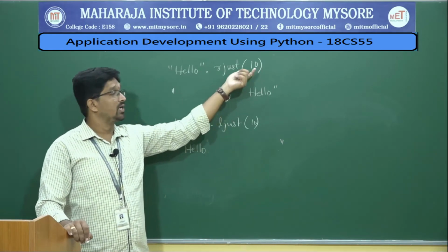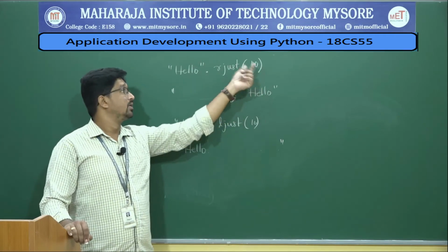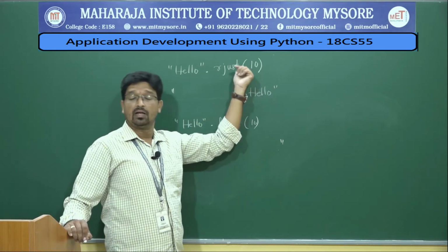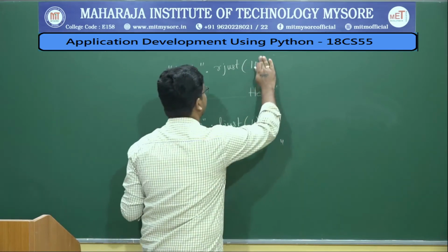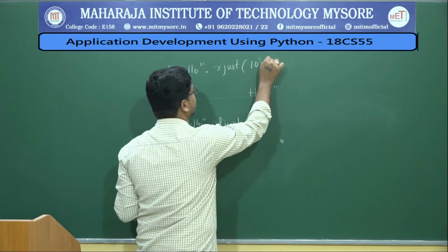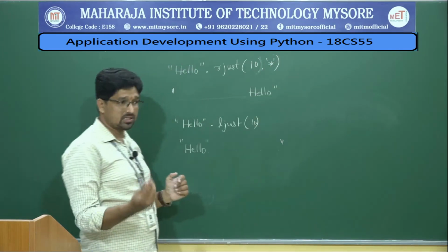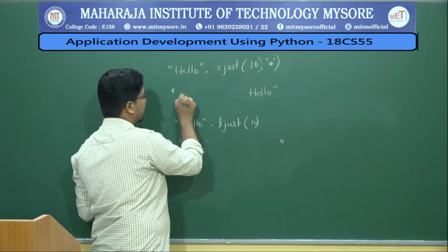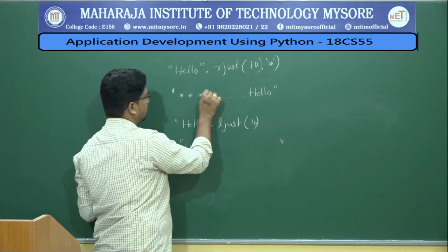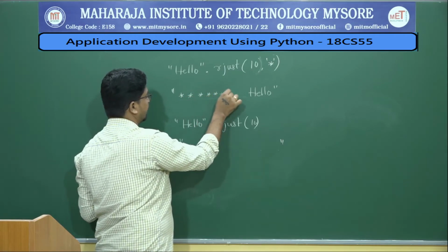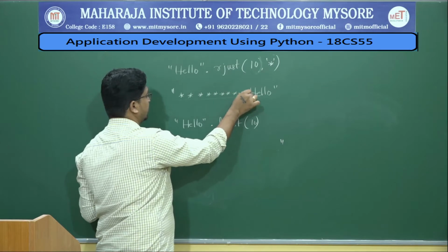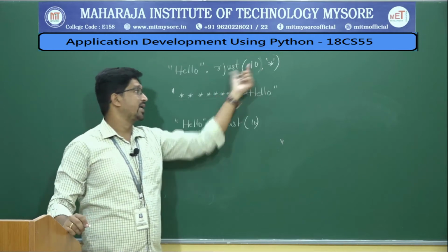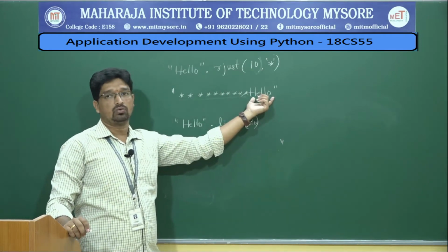So rjust will take one more parameter; by default it is filled with spaces. If you want to pass any other character, you can pass it. Let us say I say 10 comma star. Then all the white spaces will be filled with 10 stars. So this is how it looks: there are 10 star characters followed by hello.